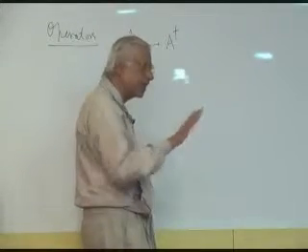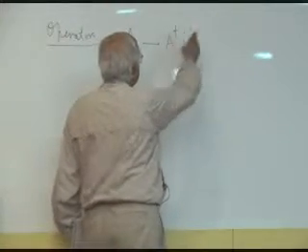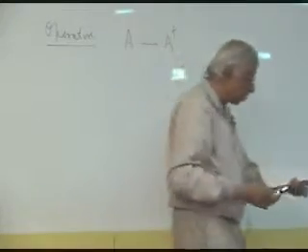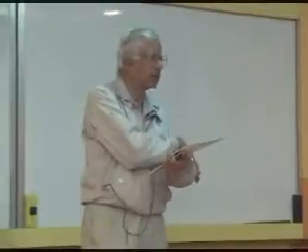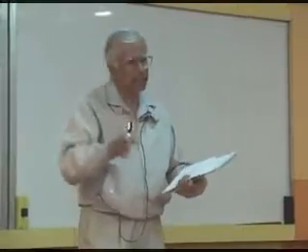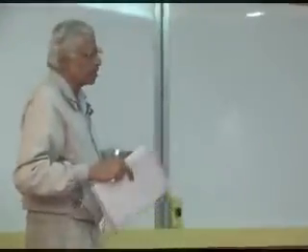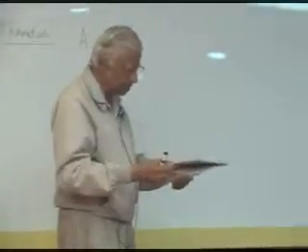In that language also, you must convince yourself that A dagger dagger equals A. And then, what about the dagger of the product of two operators, A and B? You get the product of the daggers in the opposite order. (AB) dagger equals B dagger A dagger. So you must verify these things. Go beyond operations with matrices, and learn to do it in this way.